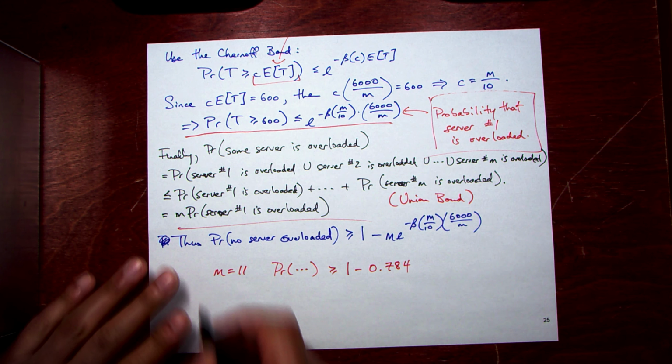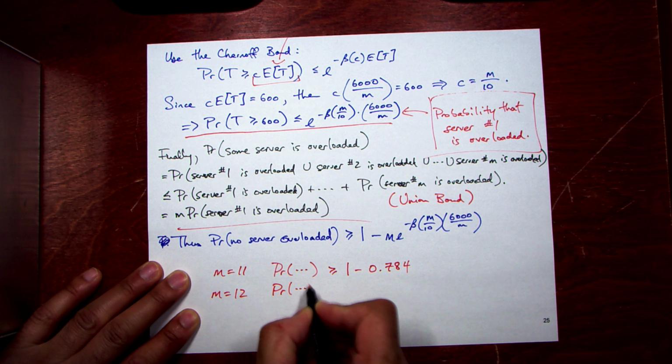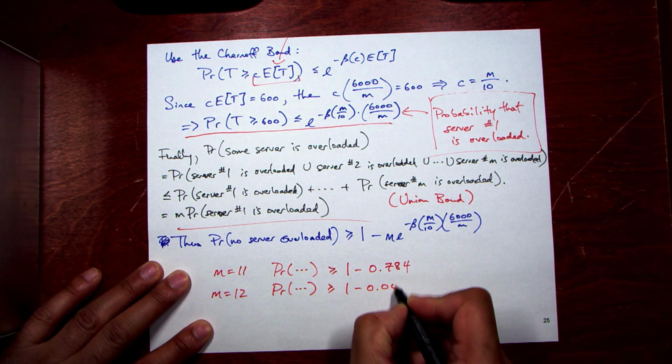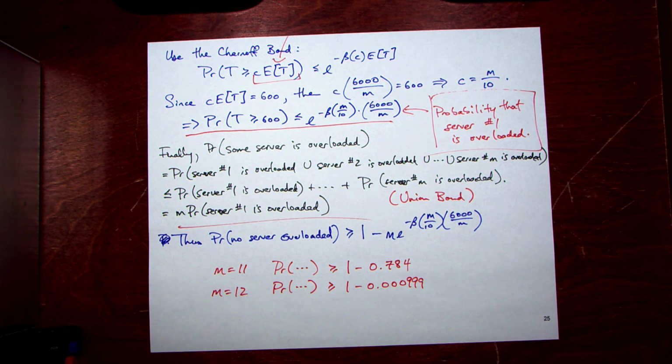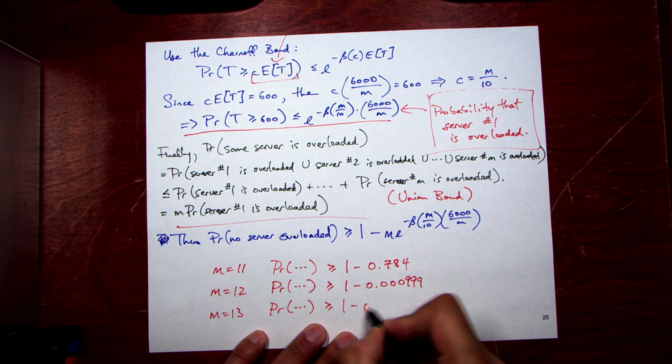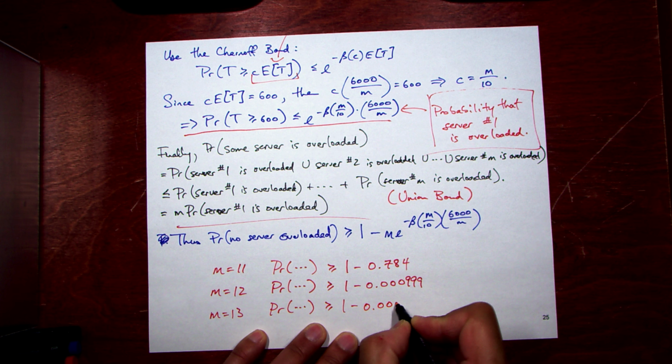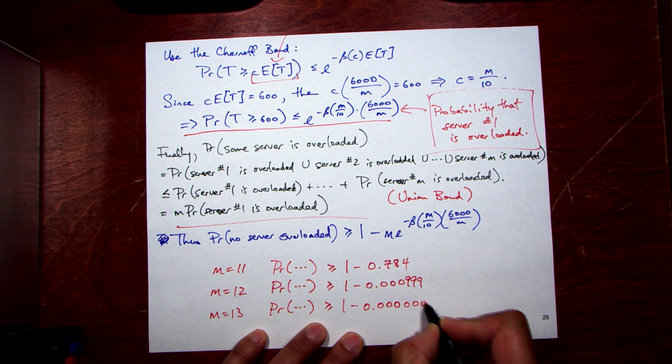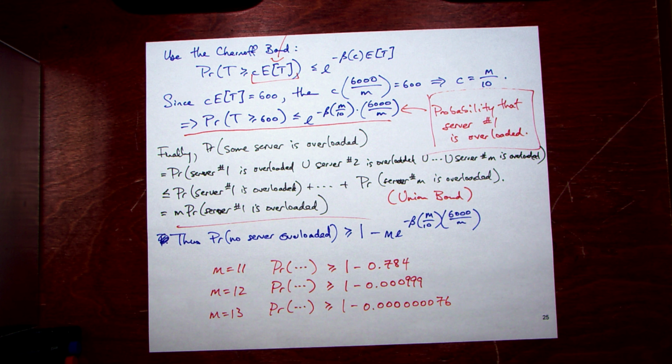What about 12? The chance of failure is bounded above by about 0.1%. So you have 99.9% reliability using this coarse approximation, just 3 nines. That's pretty good, and you should probably feel pretty secure using 12 servers, but if you want more reliability, you want more nines, here's what 13 looks like: 0.000000076. So you end up with 7 nines of reliability with just 3 more servers than the minimum.